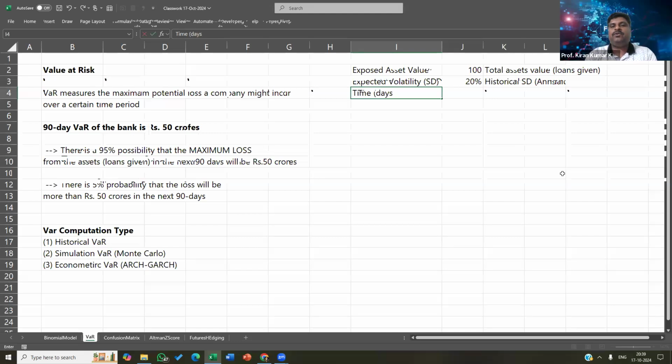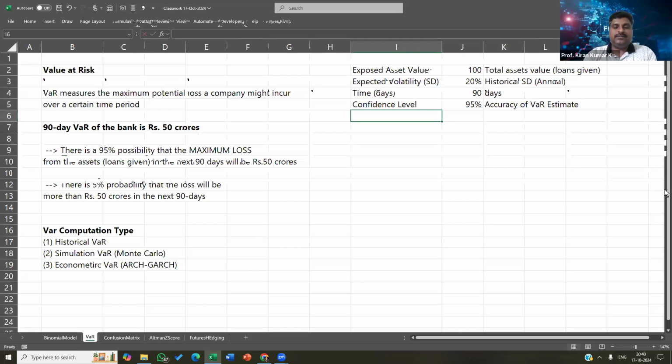Now, for how many days do I want to predict the VaR? Let's say 90 days. I want to calculate the VaR for the next 90 days. And at what confidence level would I like to calculate my VaR? Generally, it's a normal practice in financial markets to use 95%. So I'm basically asking what should be my accuracy of the VaR estimate. That's basically the information I need.